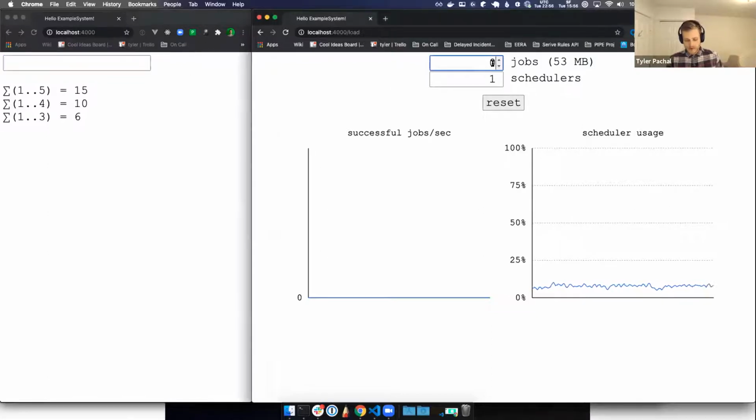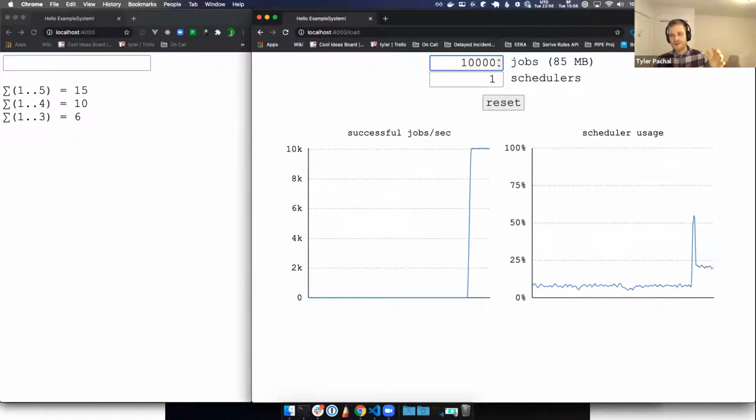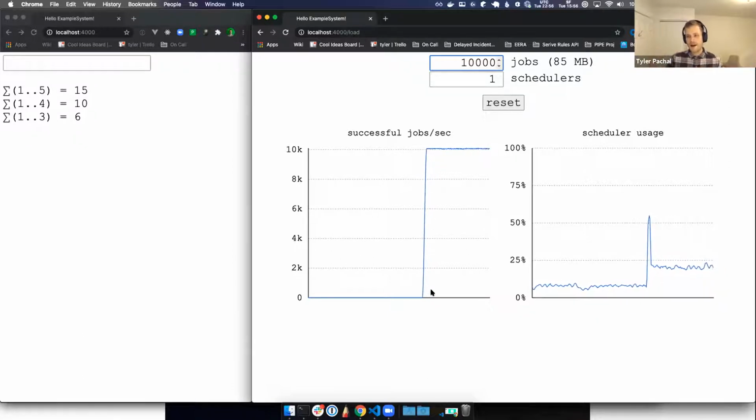And to make things a little more interesting, I'm going to just start up a bunch of background jobs. And all these background jobs are individual processes. So we now have 10,000 more processes running than we had a little bit ago. And what each of them does is, when they spawn, they sleep for a second, do some amount of CPU-bound work, then report that they've done this work to a process that's gathering the metrics, and then go back to sleep for a second and do it all over again. So we're expecting to see around 10,000 of these successes every second. But these processes, like I mentioned earlier, are completely independent, and we haven't taken any extra effort to synchronize them. So if you look closely, you'll see a little bit of variations on this line here.